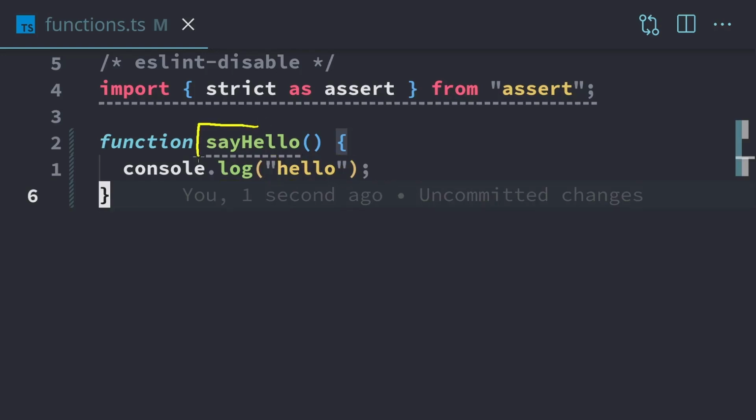So whenever we call our say hello function, we're going to log to the console the word hello. Now, the console may not be a terminal. It might be a web console or any kind of console. It really doesn't matter. It just depends on wherever you happen to be running your actual code.